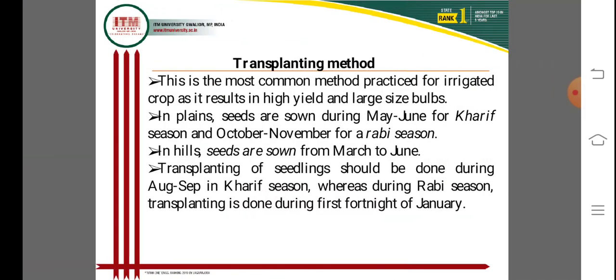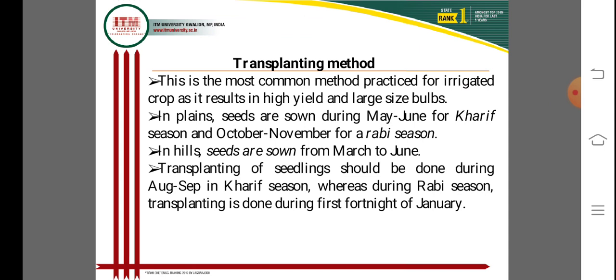Transplanting is the most common method in practice for irrigated crops. It results in high yield and large bulb size in onion production. In the plains, seeds are sown during May-June for the Kharif season and October-November for the Rabi season. This is a good season for planting the nursery for onion production.